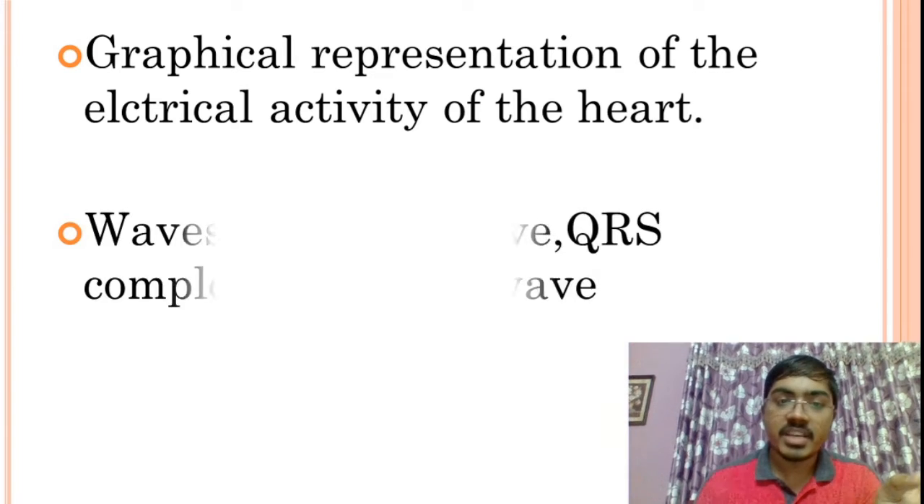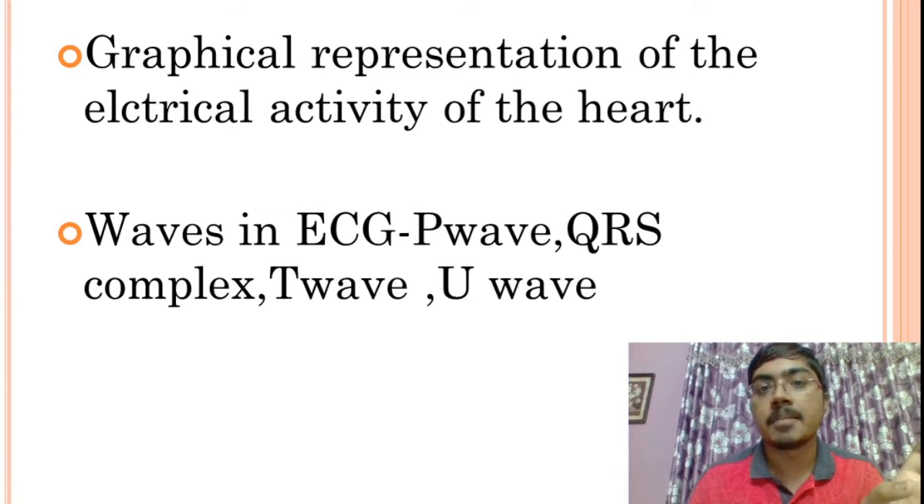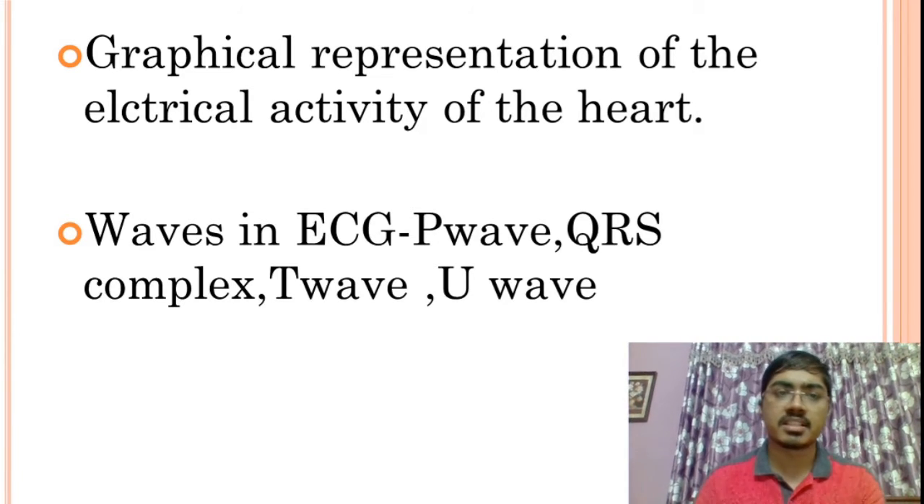That's all. The waves of ECG include the P wave, QRS complex, and T wave. Don't look at this particular U wave over here. I just mentioned it for completion's sake. It is not at your level. But the P wave, QRS complex, and T wave are the three important waves in ECG. That's all. Let's proceed to the further discussion.